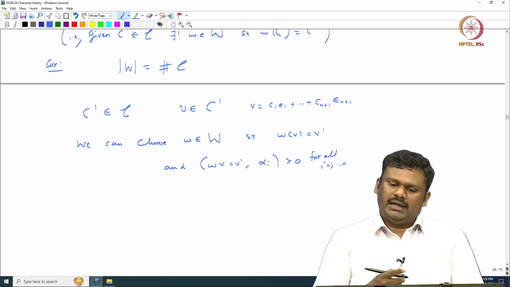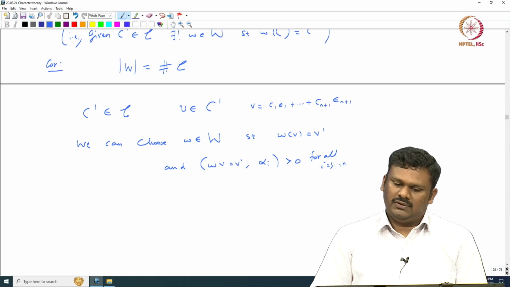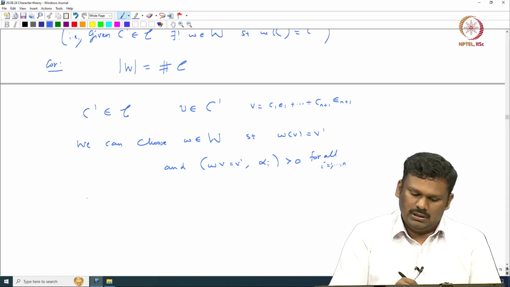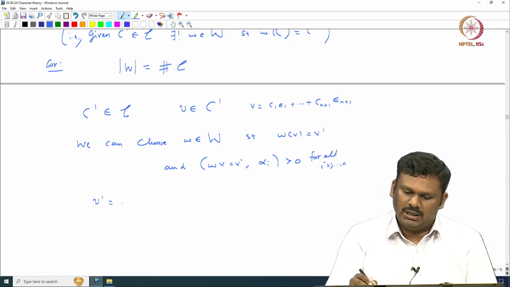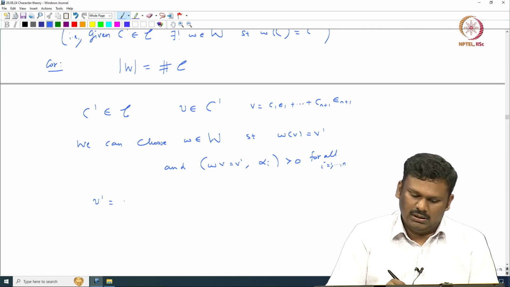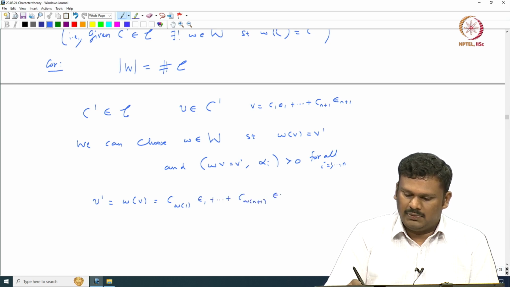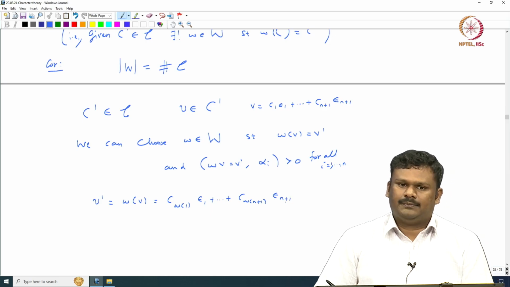Note that the c_i's are some real numbers, the coefficients of epsilon_1 through epsilon_{n+1}. This alpha_i is nothing but epsilon_i minus epsilon_{i+1}. This v' is some permutation of v, that is w of v. In particular, it is c_{w(1)} epsilon_1 plus etcetera plus c_{w(n+1)} epsilon_{n+1}; it just permutes the coordinates.